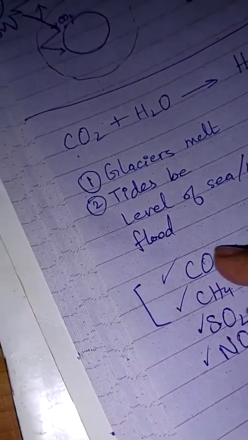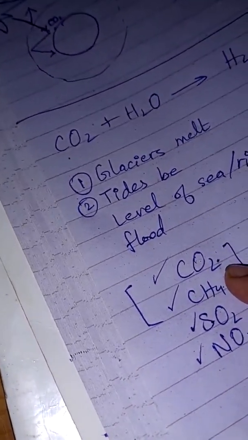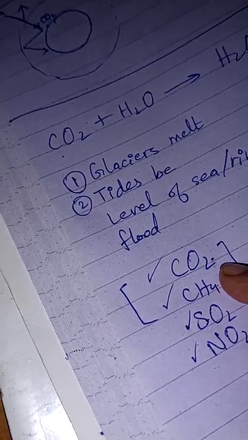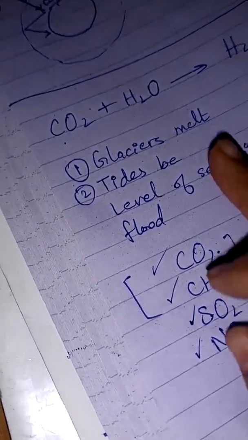But too much percentage of carbon dioxide and methane in the lower atmosphere causes overheating, causes greenhouse effect, which causes all these things, and in turn causes global warming, which causes all these things.